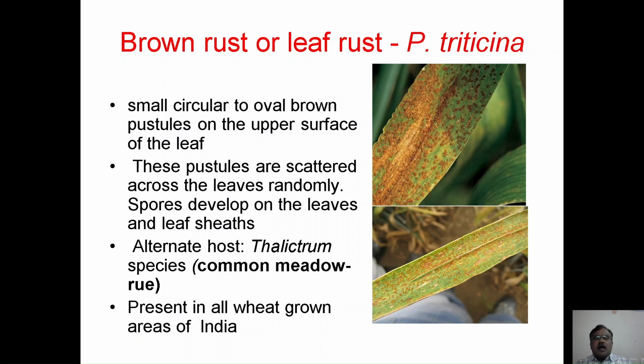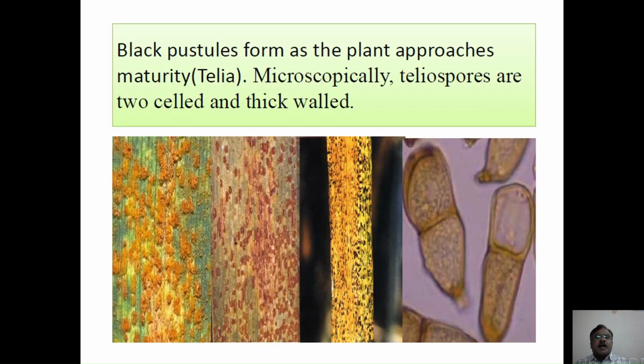What is the alternate host for this type of rust? That is Thalictrum species, which is commonly mentioned as common meadow rue. And this is present in all the wheat growing areas within India. The pustules, which are brown in color earlier, will turn black at the time of maturity. So these black sori are called teliospores. Microscopically, the teliospores of Puccinia triticina are bicelled with